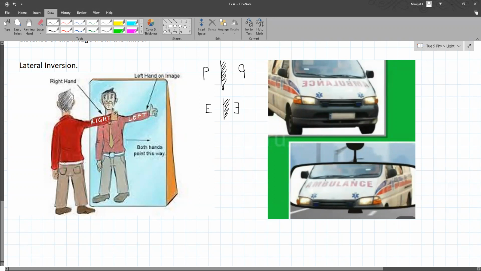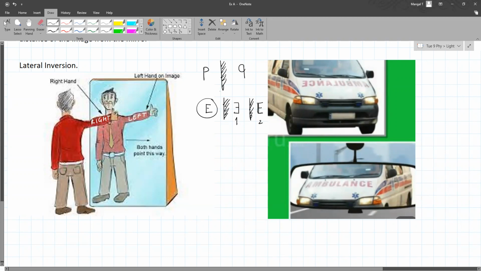So they are purposely printed this way, laterally inverted, because if an image is laterally inverted once and then you see it in another mirror, it will get laterally inverted one more time and it will be proper.